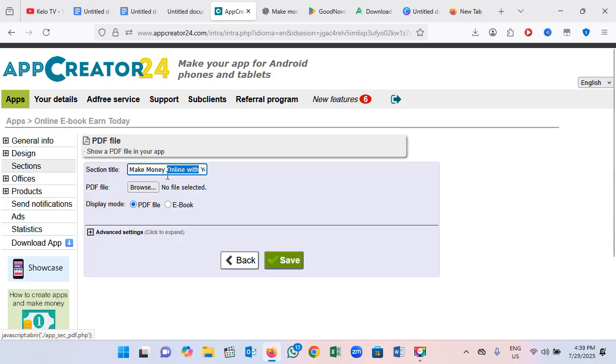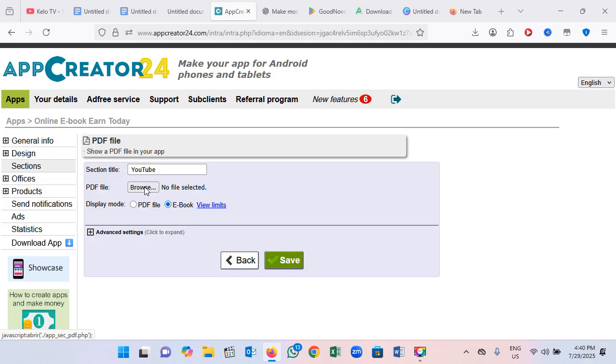So for me, let me see how to put this, or maybe I leave it YouTube guide. Okay, maybe YouTube guide, that is what I'll put. Maybe let me leave it YouTube instead of YouTube guide. So here you're going to click on ebook, and here you're going to upload the PDF file which we have created, and you click browse, it's going to open.